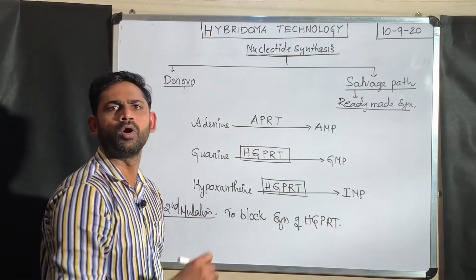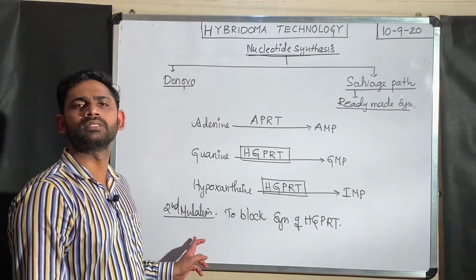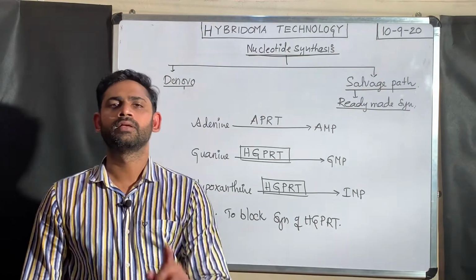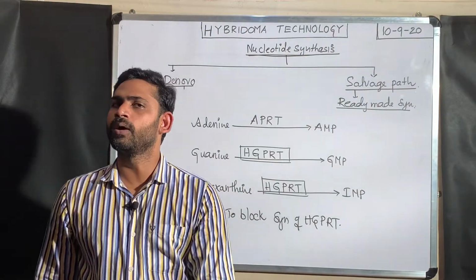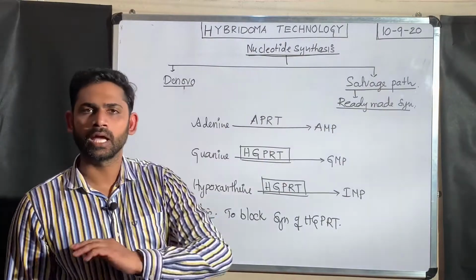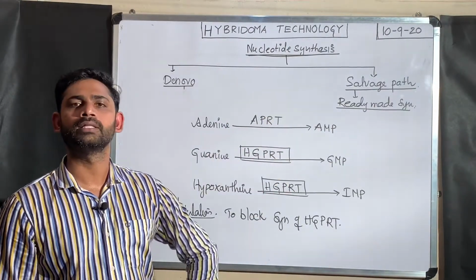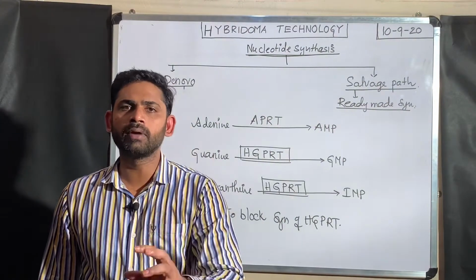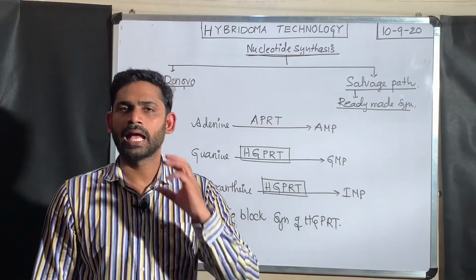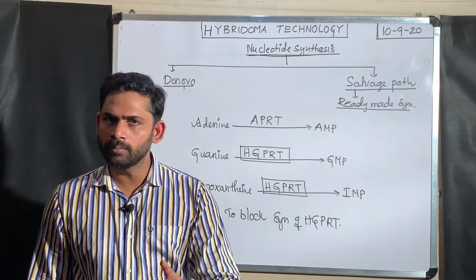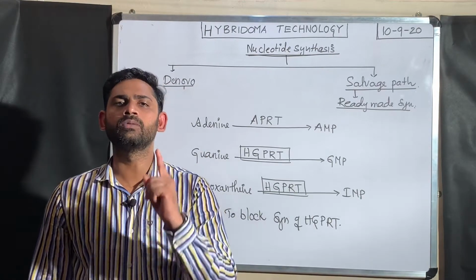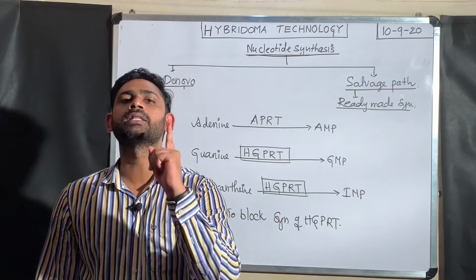That is an important point. That means because of the second mutation, the myeloma cell cannot produce HGPRT. That indirectly means this myeloma cell cannot show the salvage pathway. That means if a myeloma cell alone wants to undergo cell division, it has only one pathway, the de novo pathway.